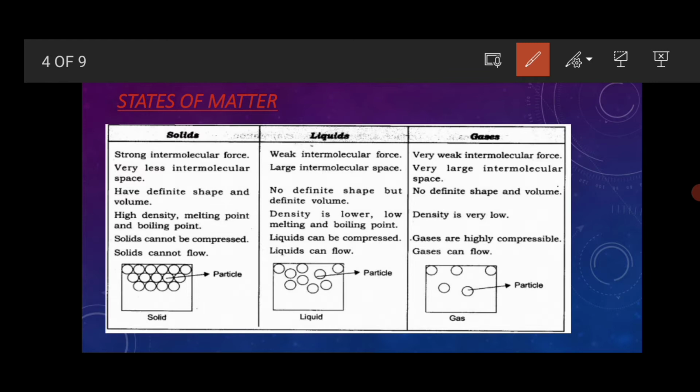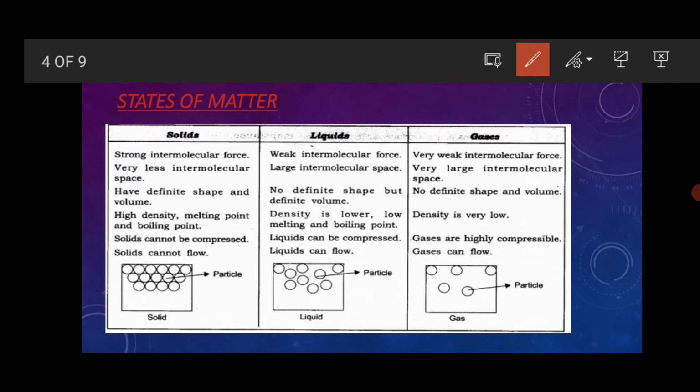High density, high melting point and high boiling point. Solids cannot be compressed, friends, and solids cannot flow.